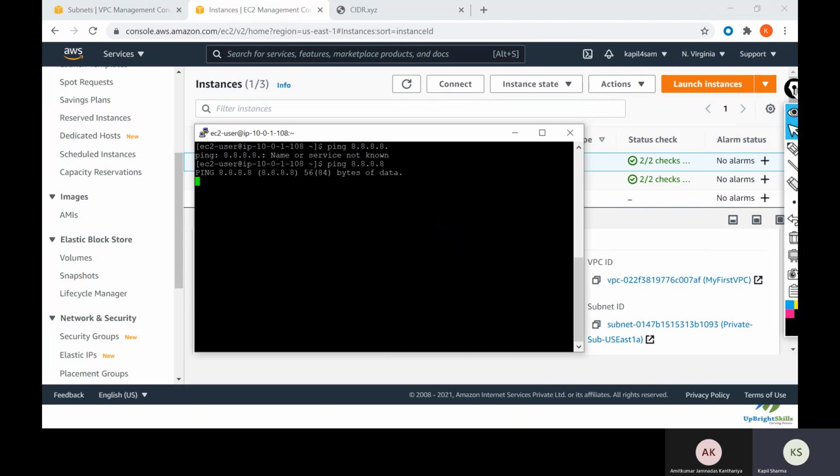So for this, we need to create a NAT gateway, or we need to have something like a proxy setting wherein we can configure that proxy in these private subnet instances so they are able to access the internet. So for that we need NAT gateways. The NAT gateway will create one instance, and that NAT gateway route we need to provide in the private subnet route tables. So how can we create NAT gateways?